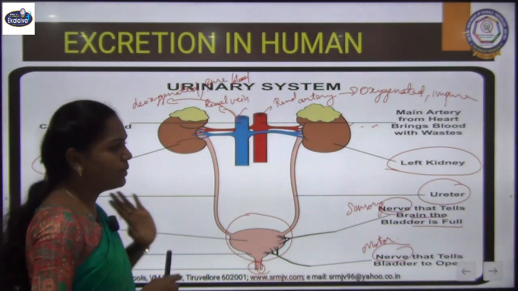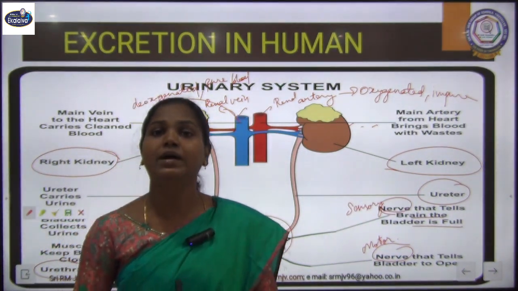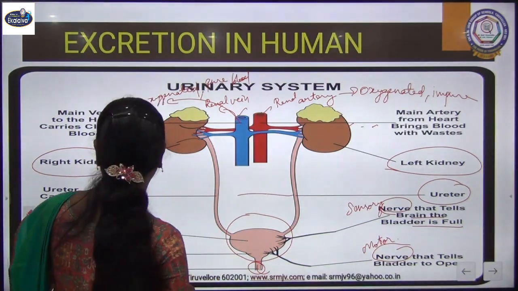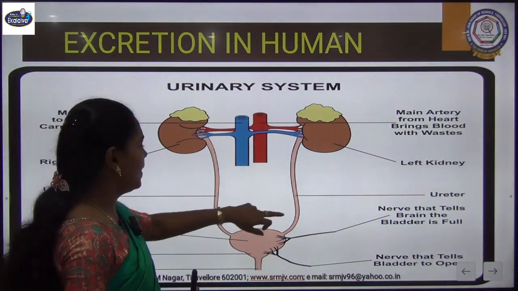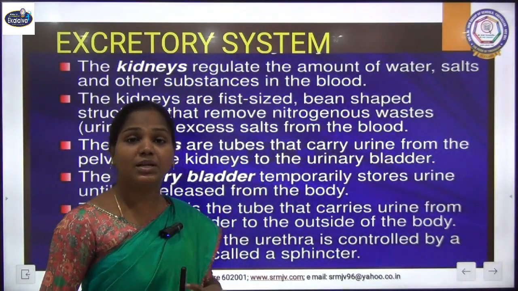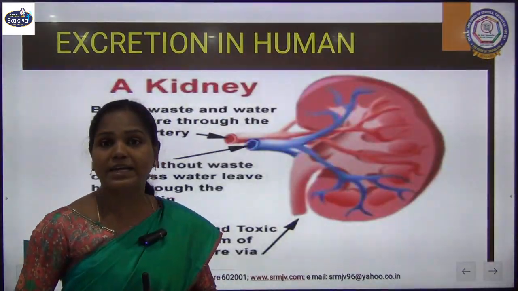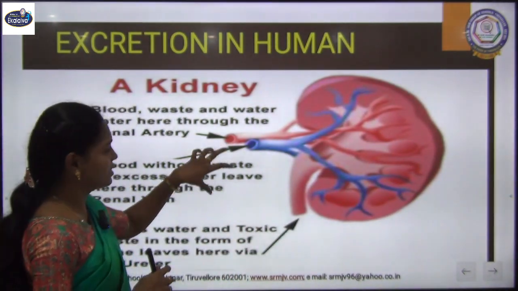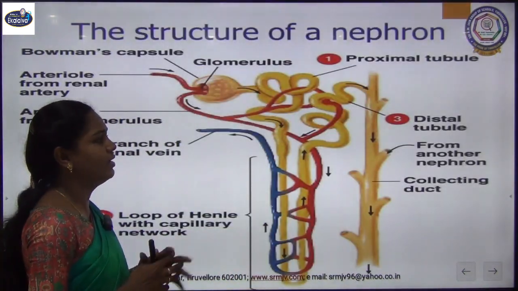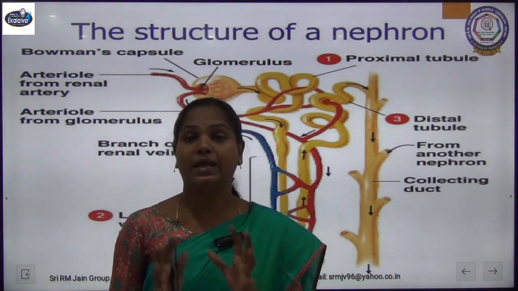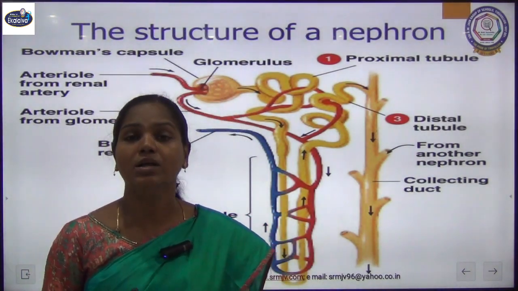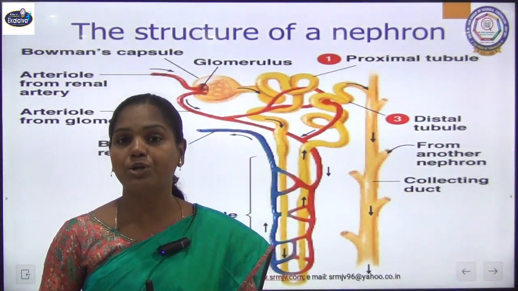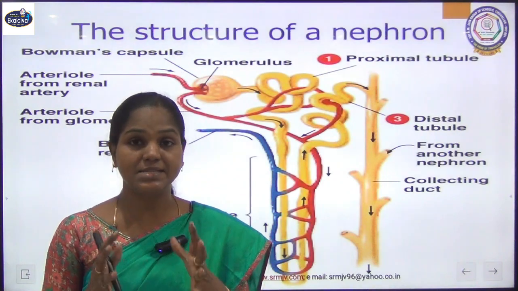Okay, so this is about the structural details of our excretory system. Now we'll see about the function of this excretory system, and the basic structural and functional unit of our kidney, we call it the nephron. This picture is showing the renal artery and vein, and now we are going to learn about the important thing called the nephron. The nephron is the basic structural and functional unit of our kidney.